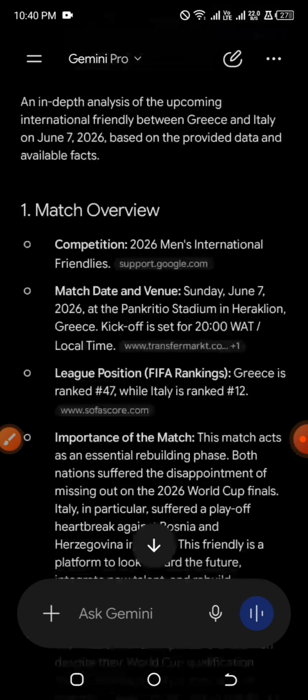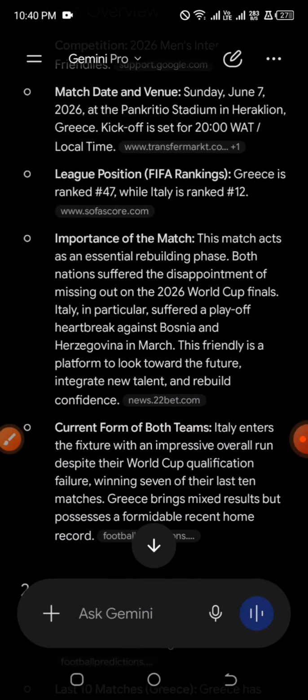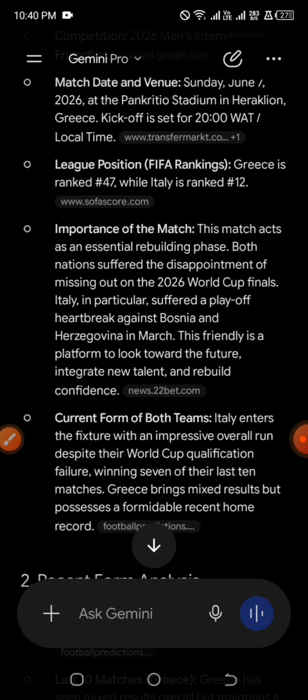These factors are what can actually affect the outcomes of a game. For example, the importance of the match. This match is not really important to the away team. They don't really need it. So it is likely they will use this match to test their new talent. That is for Italy. So if you look at the competition, this is international friendlies, and the importance of the match. This match acts as an essential rebuilding phase.